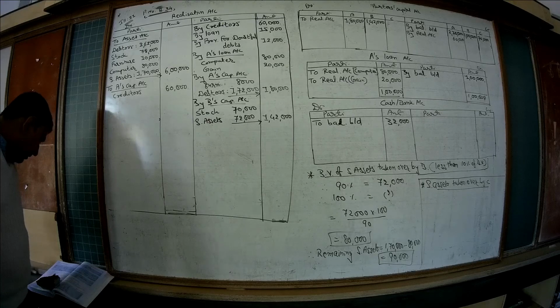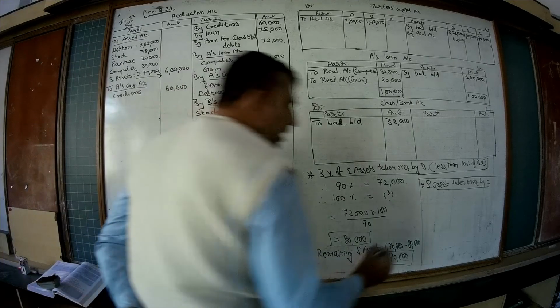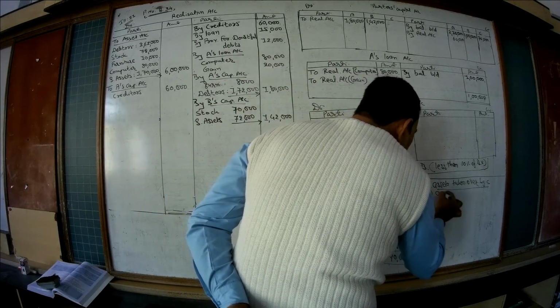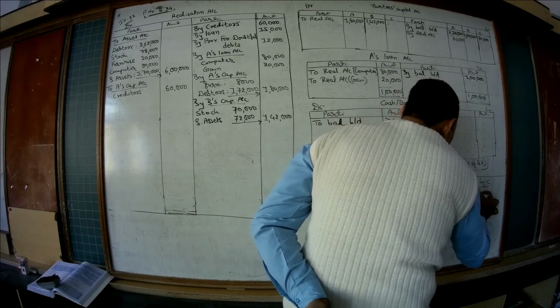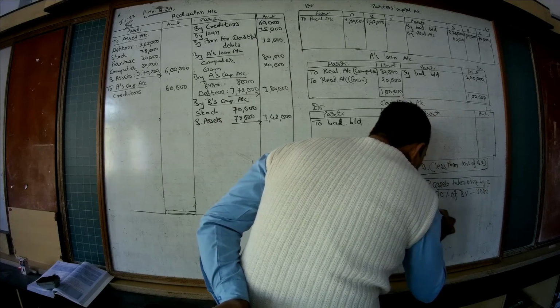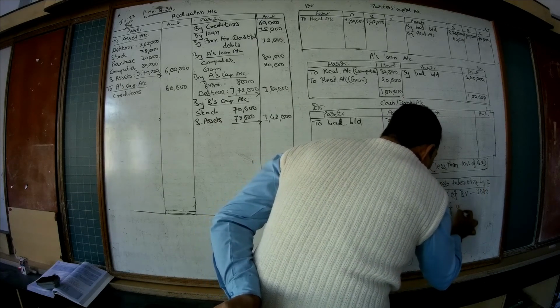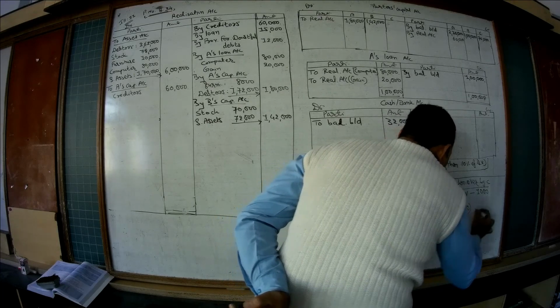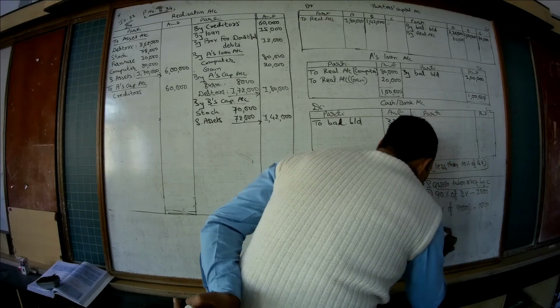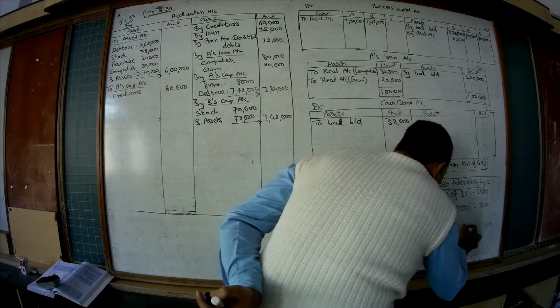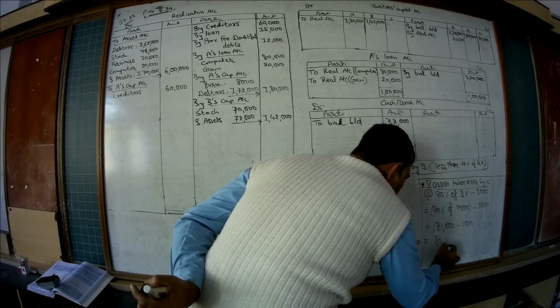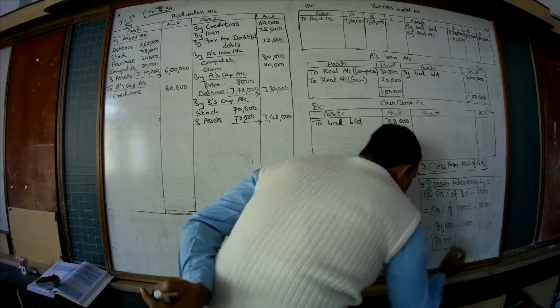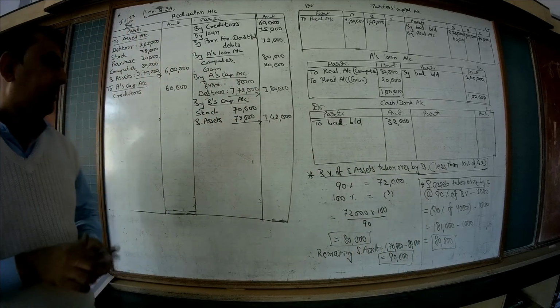At 90% of the book value less 1,000 as discount. That means what? At the rate of 90% of book value minus 1,000. So it is equal to 90% of 90,000 minus 1,000, which is 81,000 minus 1,000. 81,000 is what? 90% of 90,000. So C has taken over the sundry assets at rupees 80,000.